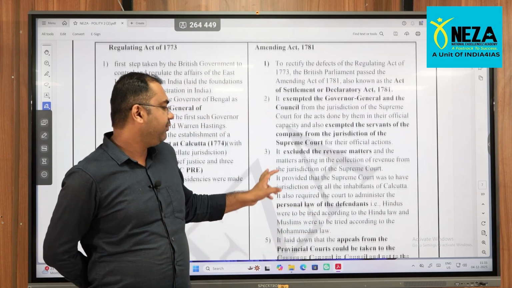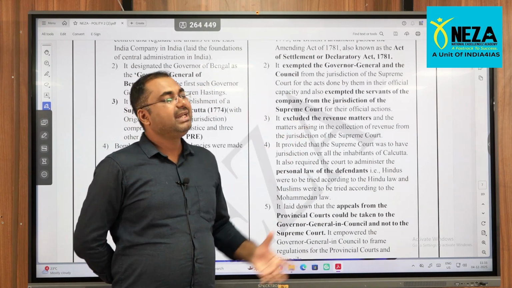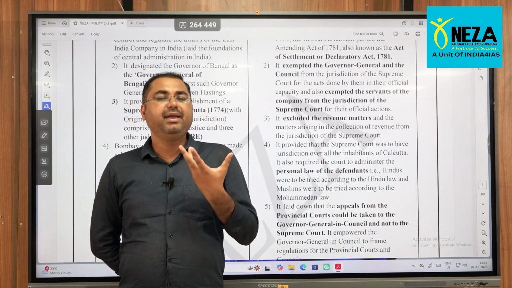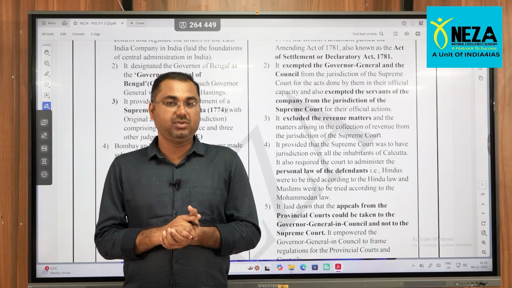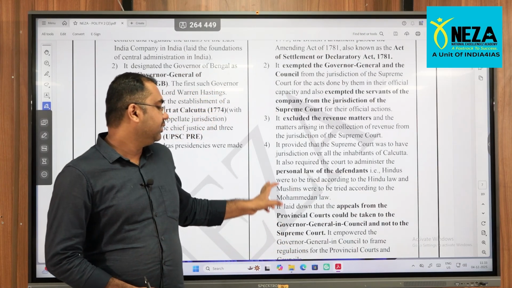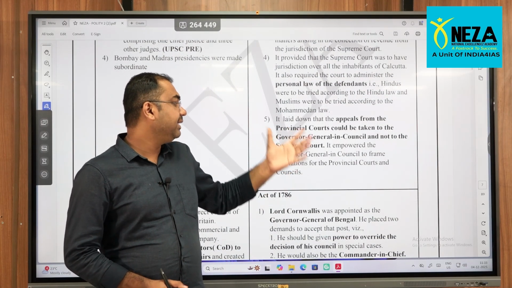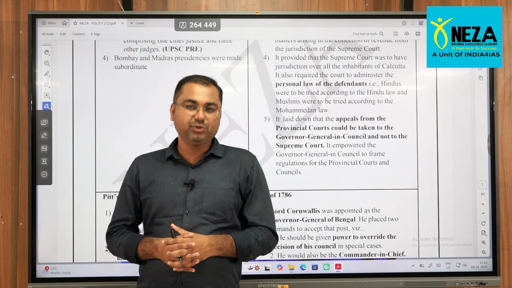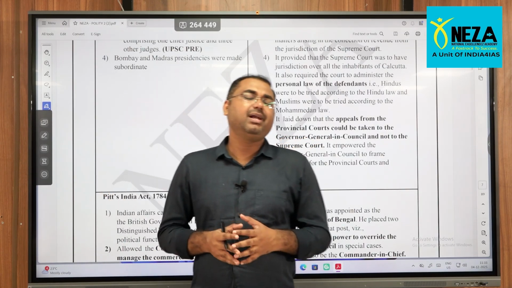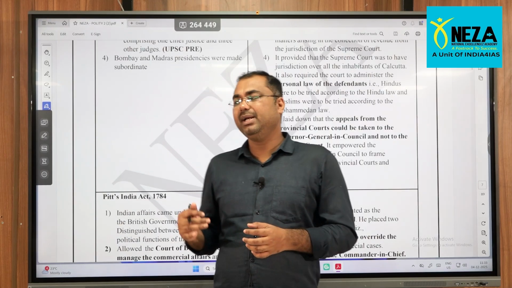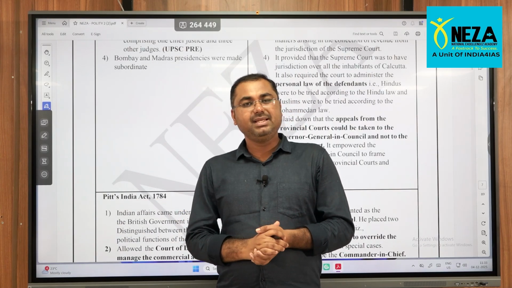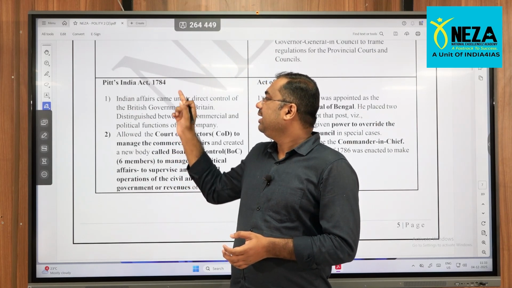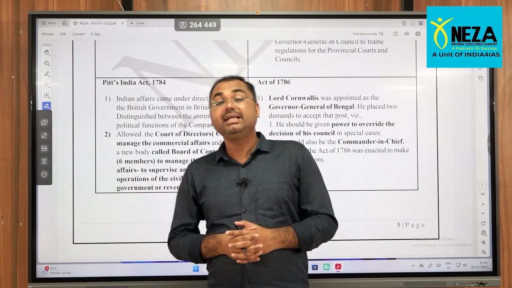Moving further, some of the revenue matters and civil matters were segregated over there and they had limited control here. Along with that, the provincial courts were to be taken over by the Governor General in Council and not by the Supreme Court. So, very clear-cut directions by the British Parliament were established here in the form of the different acts.